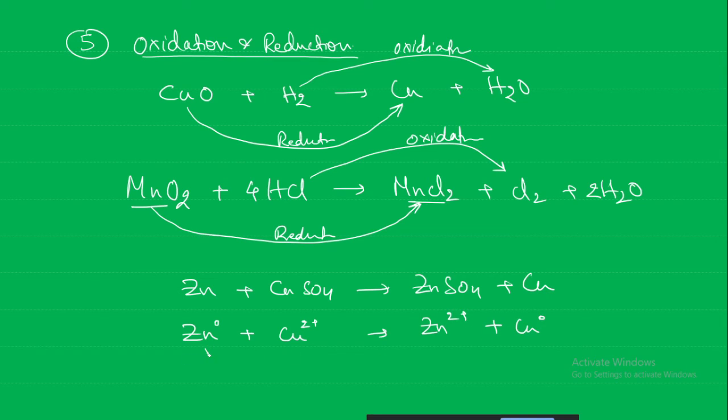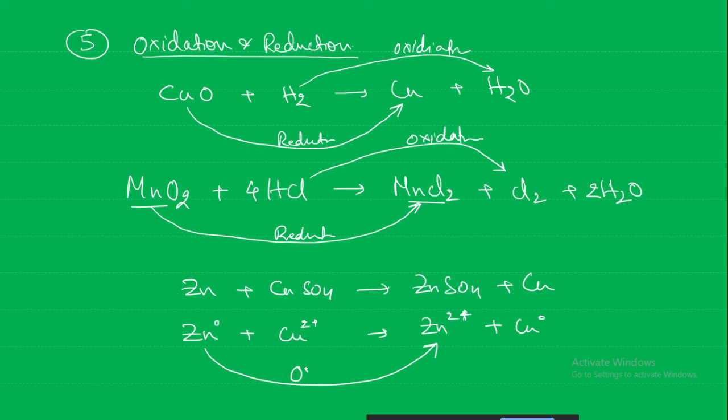So here what is happening, zinc from 0 is converting to 2 plus. Is it gain of electron? No. If there is gain of electron, then it will get a more negative charge. So it is loss of electrons, that is why it is becoming more positive. Is it oxidation or reduction?